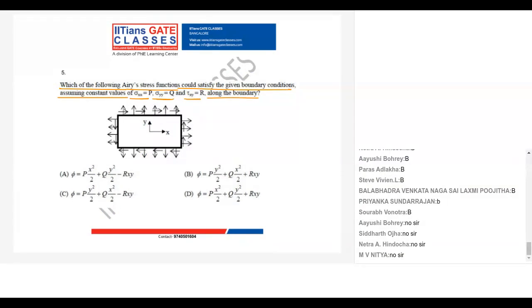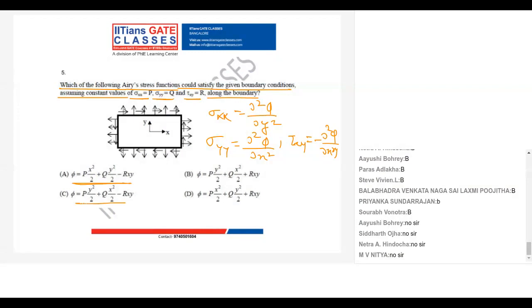Now guys, we know from the Airy stress function, sigma xx is dou square phi by dou y square, sigma yy is dou square phi by dou x square, and tau xy is minus dou square phi upon dou x dou y. Is it clear?